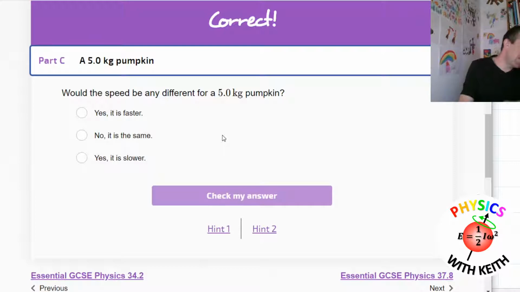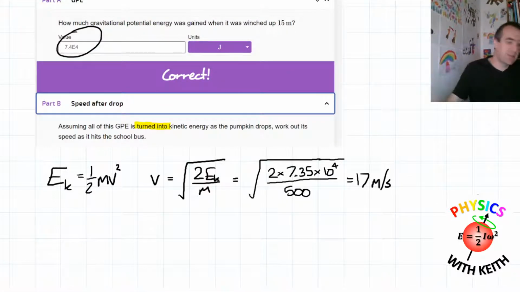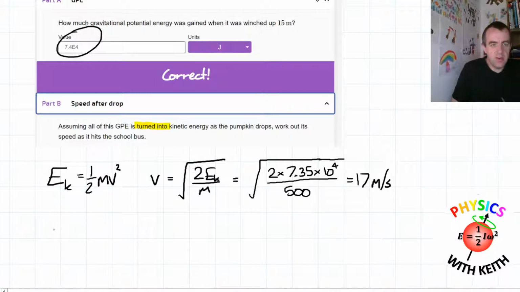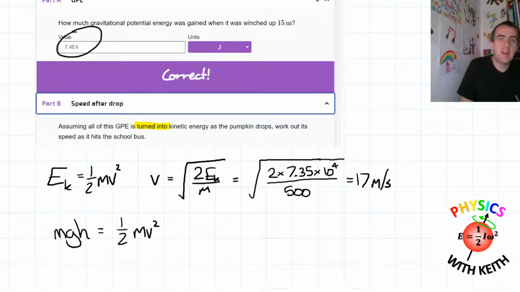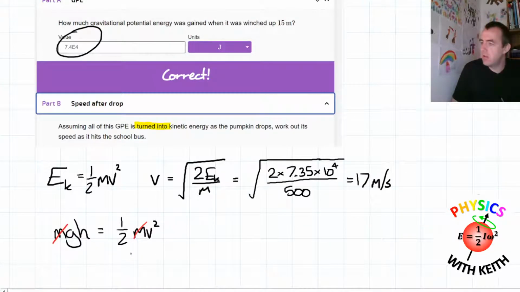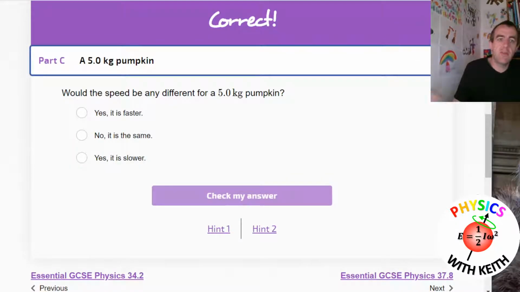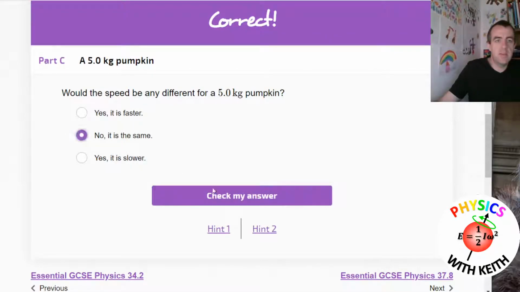Now, your instinct may make you think, yes, it's a heavier pumpkin, it'll be faster. But have a look at the equations. What you've actually done is this. You've gone gravitational potential energy, which is m times g times h, and you're equating it to kinetic energy, which is a half times m times v squared. And what you'll notice is that the mass of the pumpkin is on the left-hand side and the right-hand side, so you can divide through by the mass of the pumpkin. Doesn't matter. The mass of the pumpkin is irrelevant. The mass of the pumpkin does not determine the speed. It is cancelled out. It is not part of that equation. So you can say, no, it's the same, it doesn't matter.